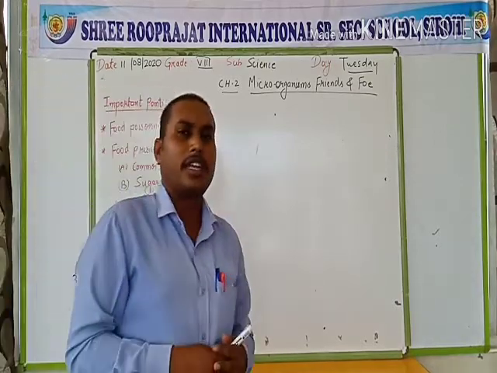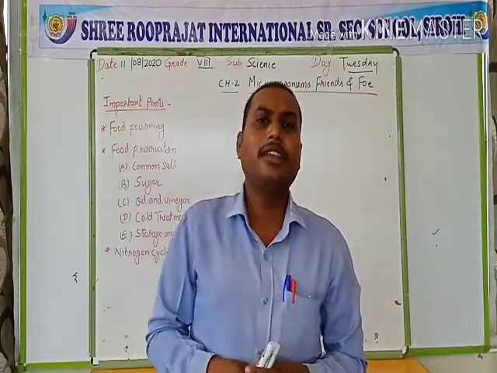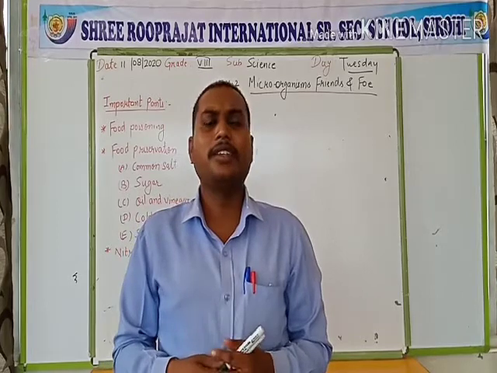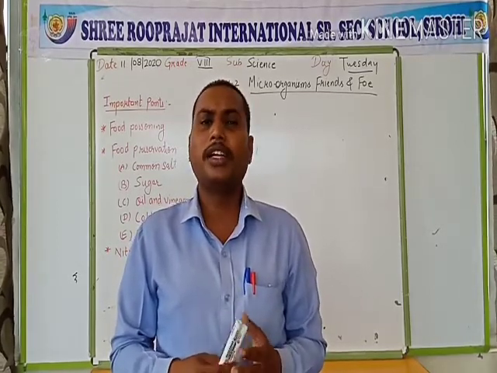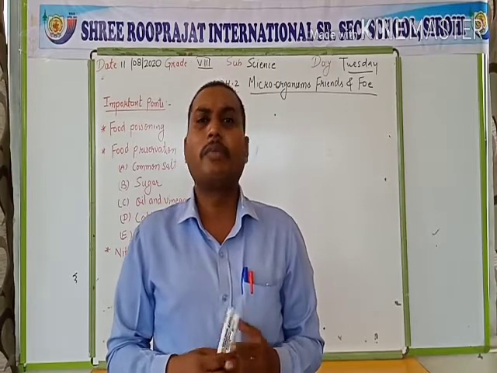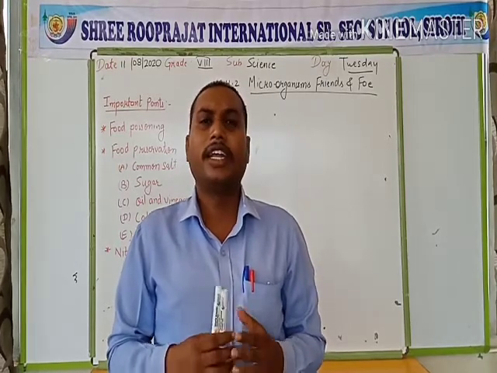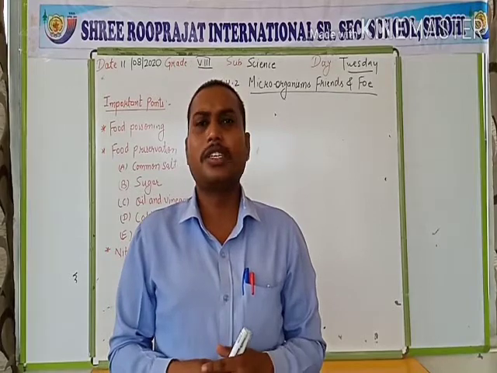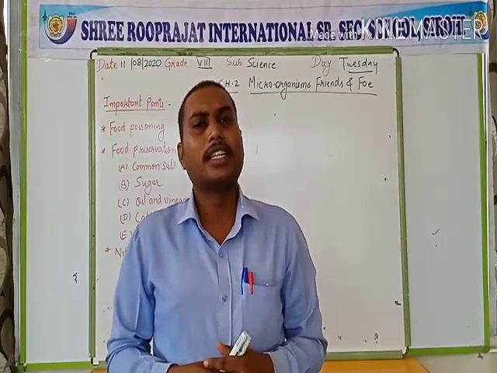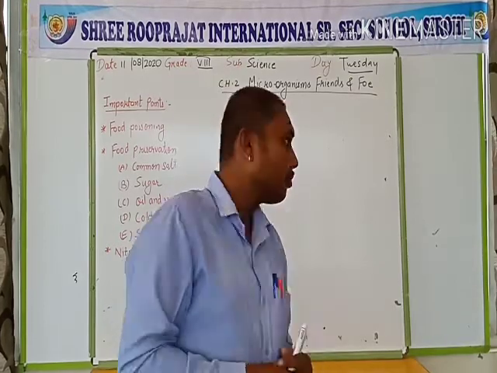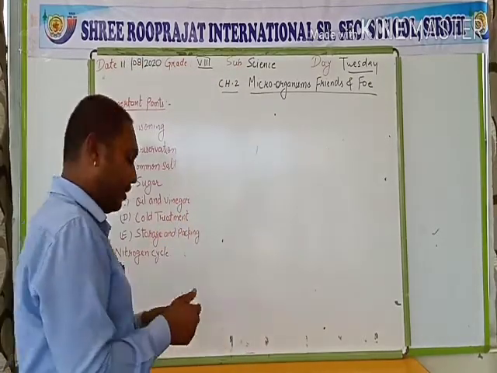What is food poisoning? Food poisoning means when a person takes a spoiled food, which is spoiled due to the action of microorganisms, and so it gets converted into a poisonous substance. When we take this type of poisonous food, then we can suffer from food poisoning. So what is food poisoning?